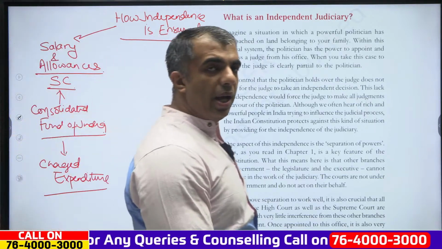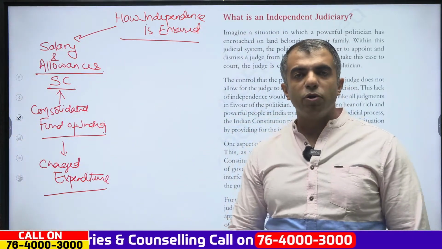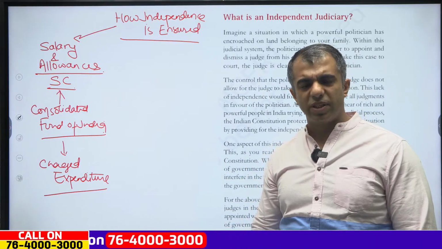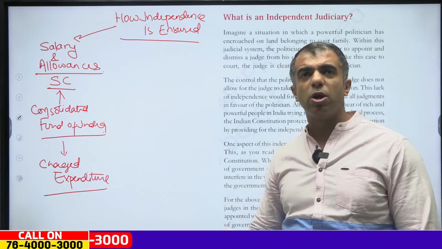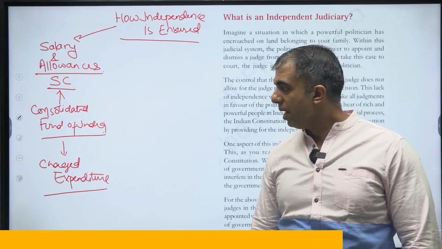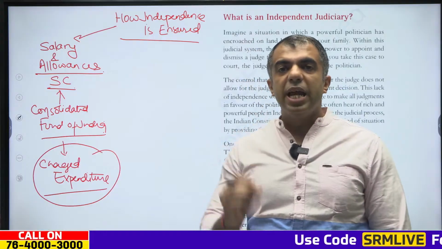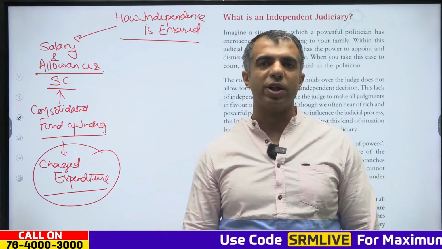Clear? Now, all of you must be thinking that, sir, there are various other things which are drawn from the Consolidated Fund. But this charged expenditure is the non-votable part of the constitution.